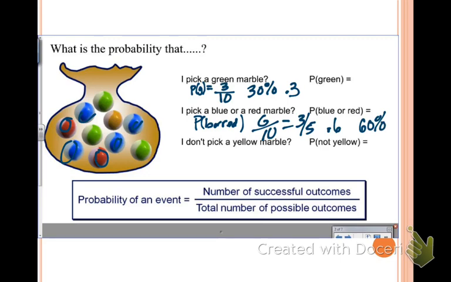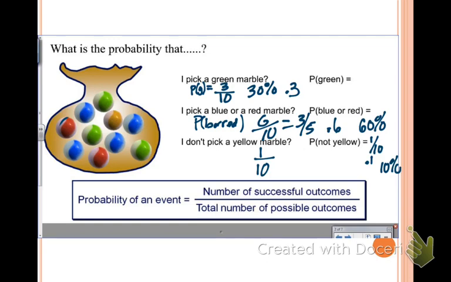All right, next one. What's the probability you pick a yellow marble? Well, there's only one of those in there, so the probability of yellow is going to be 1 over the 10 total, so the probability of yellow is 1/10, or 10%. And that's just how you're going to do it. You do not have to write it all 3 ways. I'm okay with you just writing it as a fraction. If you want to change it to a decimal or percent, that's completely okay with you as well. Or with me, I don't really care.